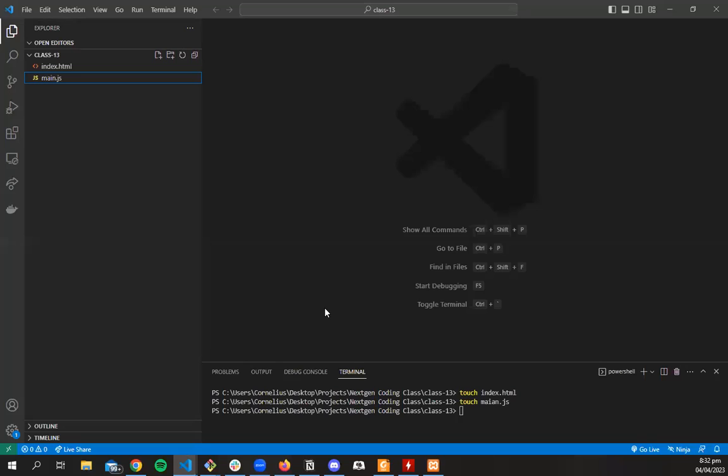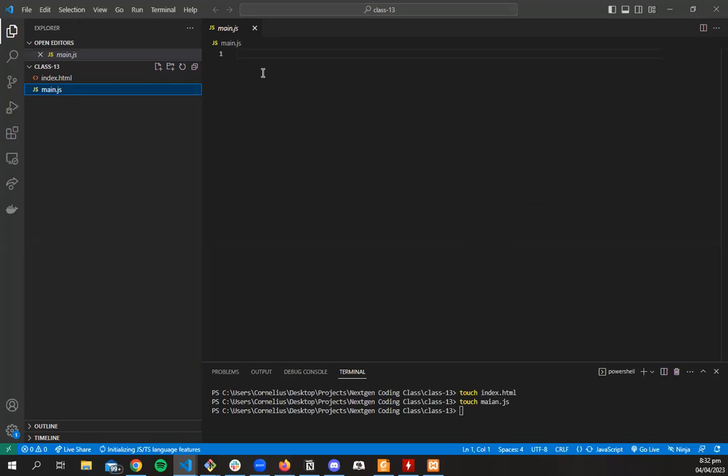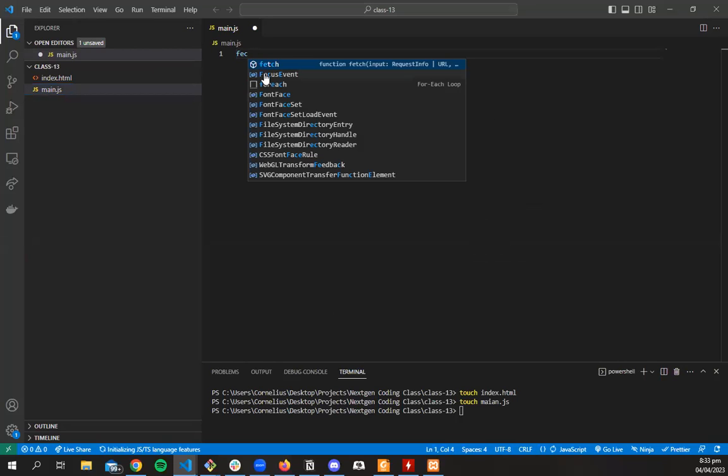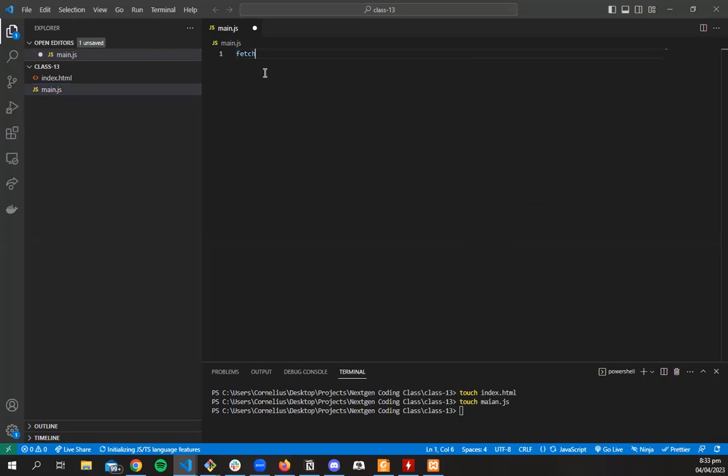Okay, so back into VS Code. We said the way we usually make requests to APIs is by using fetch. There's a Dog CEO API. It usually loads up dog images. So fetch, and I just grabbed the URL for the Dog CEO.